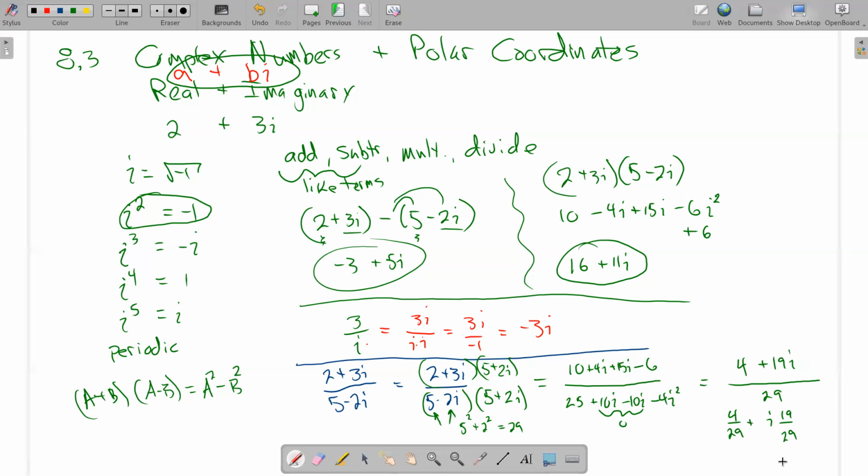So division with complex numbers is a little bit more work because you have to multiply top and bottom by the complex conjugate. And that right there is a review. I'm hoping you already knew all that stuff, or now you remember, oh yeah, I used to know that.